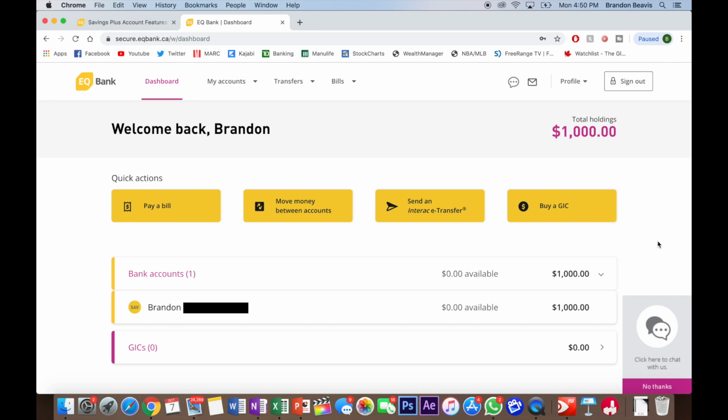Now, this is very simply what we would call a non-registered account. Think of it like a very simple account. Now, for many people, that's not an issue when it comes to a high interest savings account, but it is, again, something to be aware about. In terms of positives, like I said, the lack of fees and just the simplicity of using this platform, those to me would be the clear, apparent positives to using a platform like this.